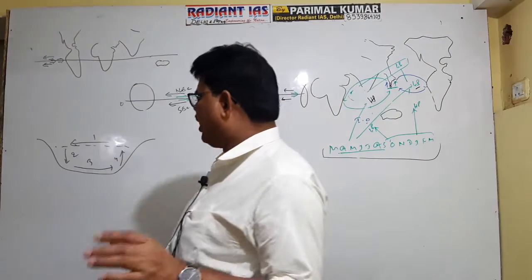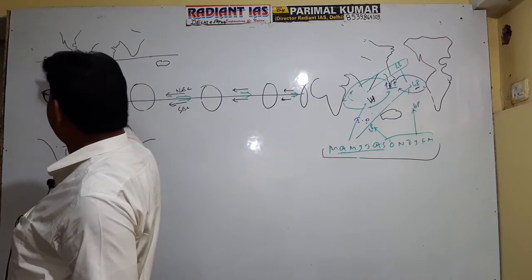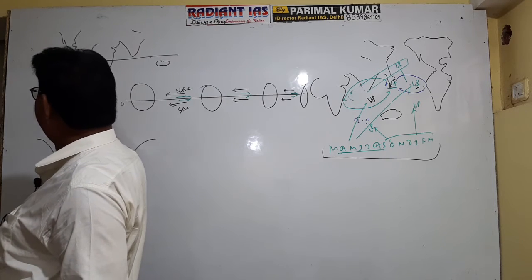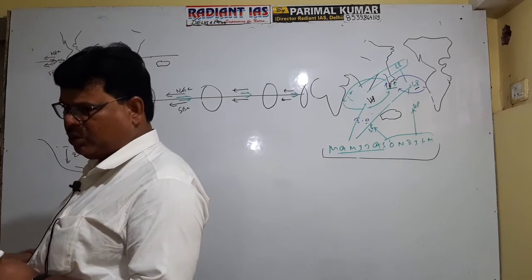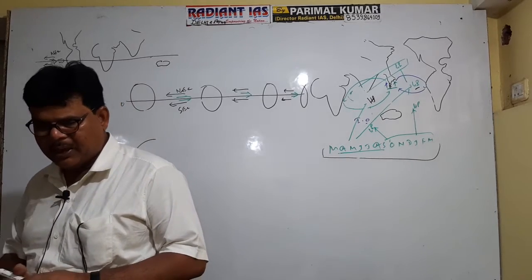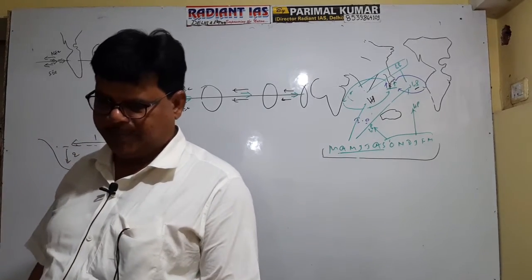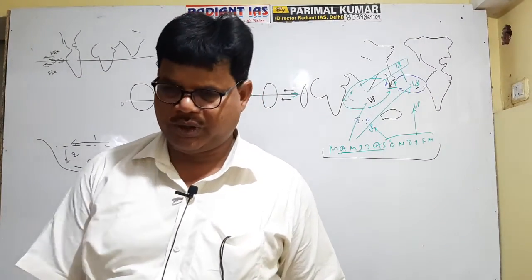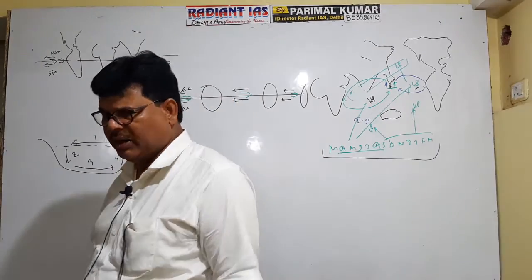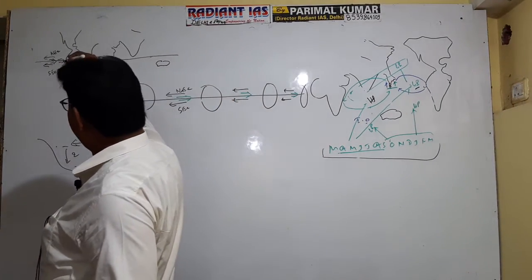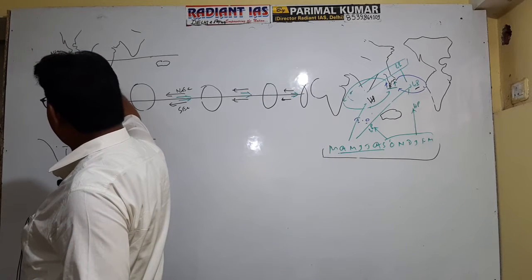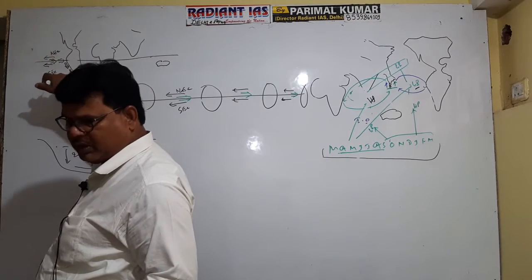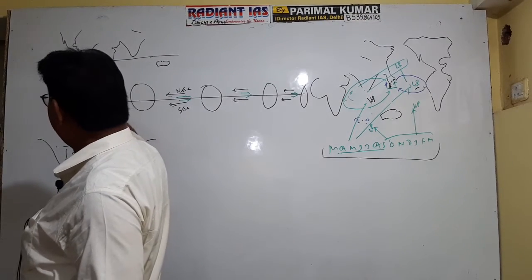Getting well now? So it means there exists a north equatorial current in Pacific Ocean, south equatorial current in Pacific Ocean. In between the two, there exists counter equatorial current. So this counter equatorial current, after the gap of 3 to 7 years, becomes strong and starts flowing in southward direction along western coastal part of South America from north to south, and this current is referred to as El Nino current.